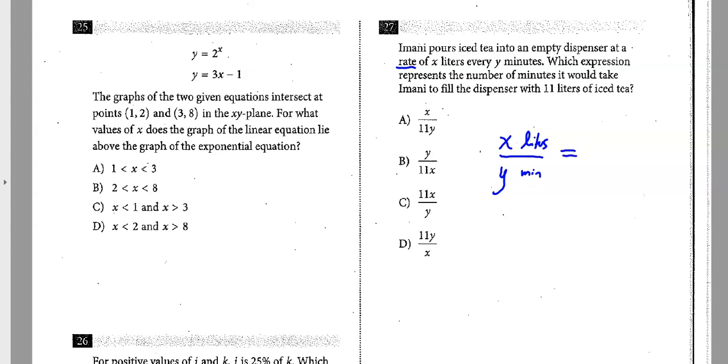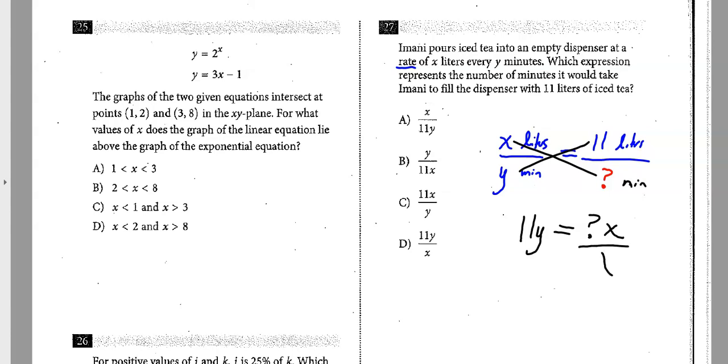So I can set this up as a proportion. If it's X liters to Y minutes, it would be 11 liters to, and normally I'd put a letter, but we already have letters, so I'm just going to put a question mark. So we're trying to figure out what that question mark there would be. So let's multiply both sides. So we get 11y equals question mark times x. And we want to know what question mark is. We want to know the number of minutes it would take. This was our minutes.